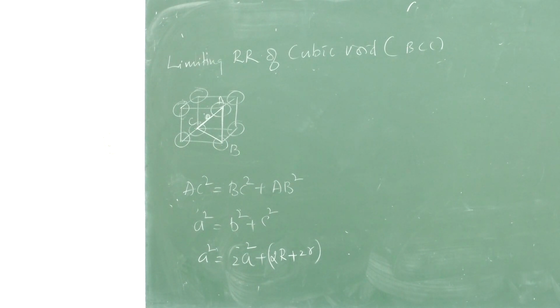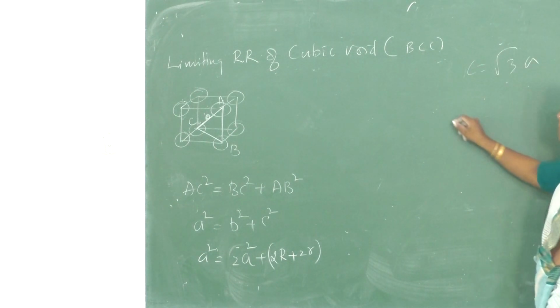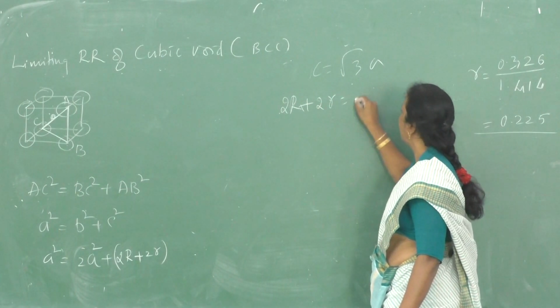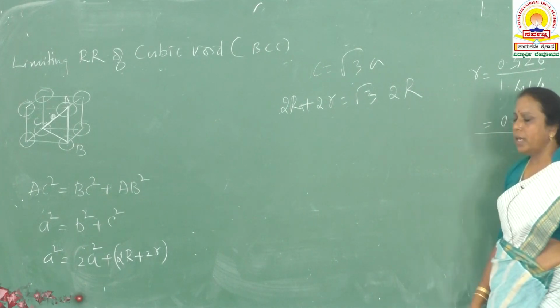A is equal to 2 big R, the edge length. Get the relationship now. C is equal to 2R plus 2 small r, which is equal to √3 into 2 big R, where A is the edge length.